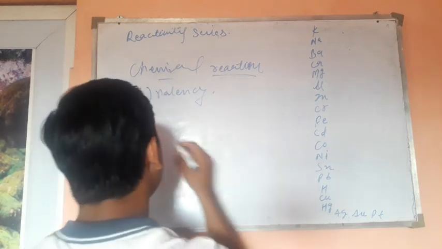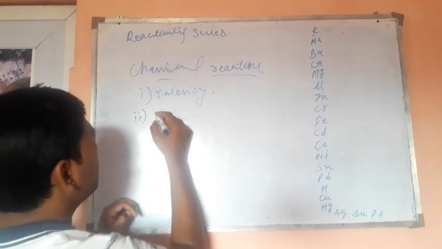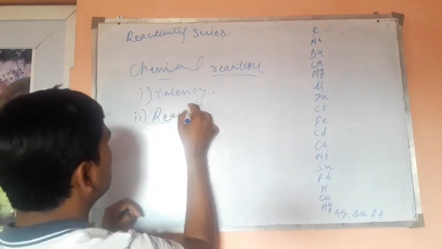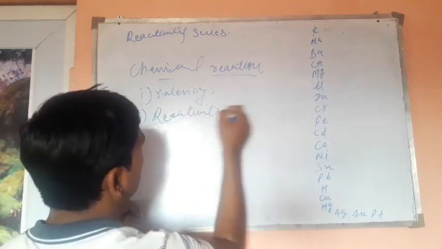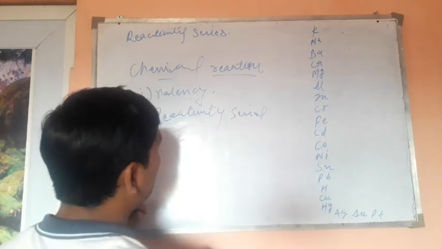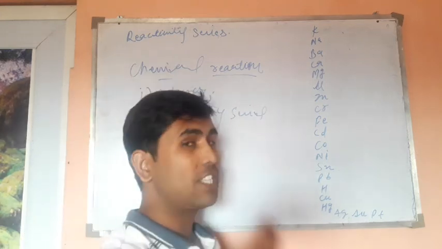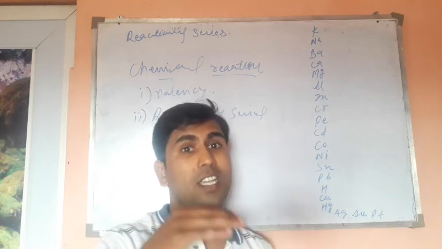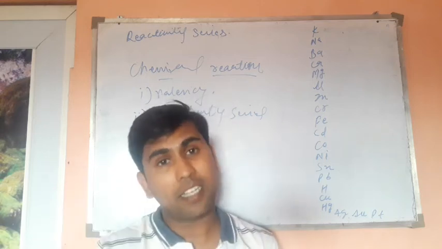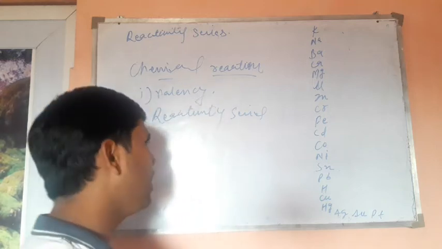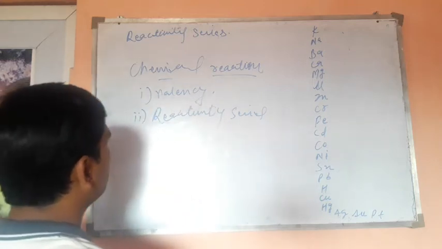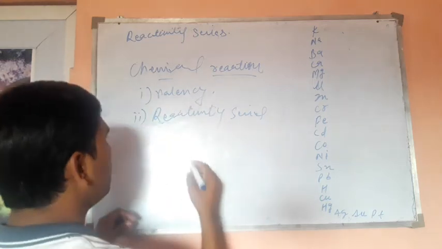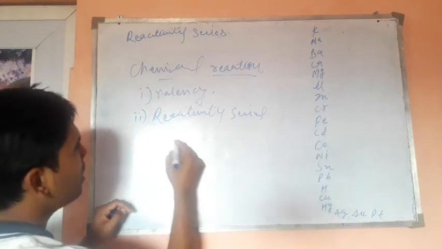Second thing that you keep in mind, the reactivity series. Reactivity series means which element is more reactive and which element is less reactive with respect to another atom or element. Let's get it straight.